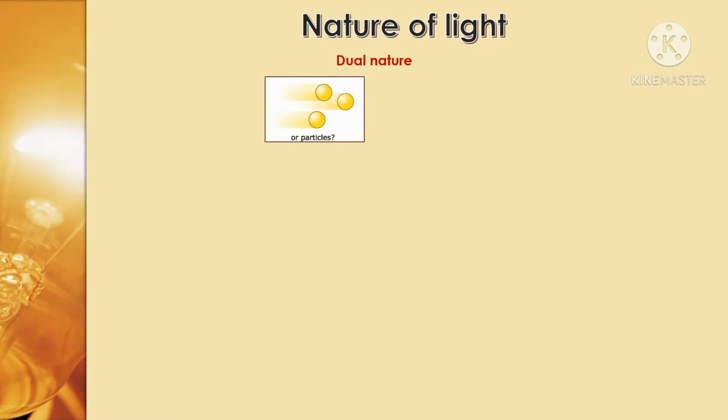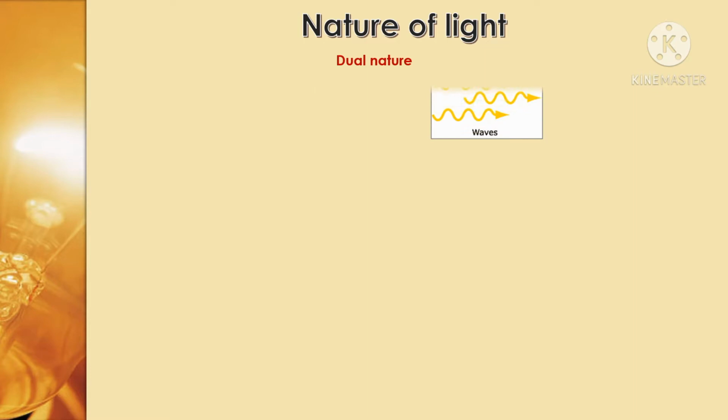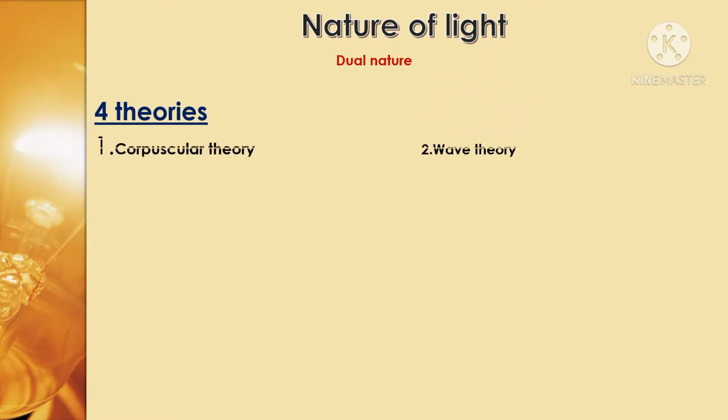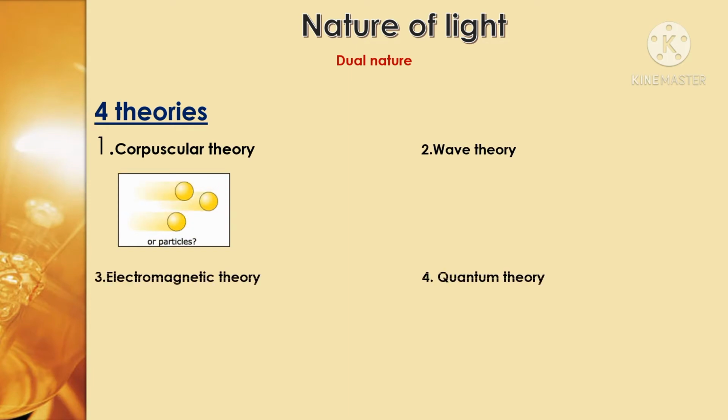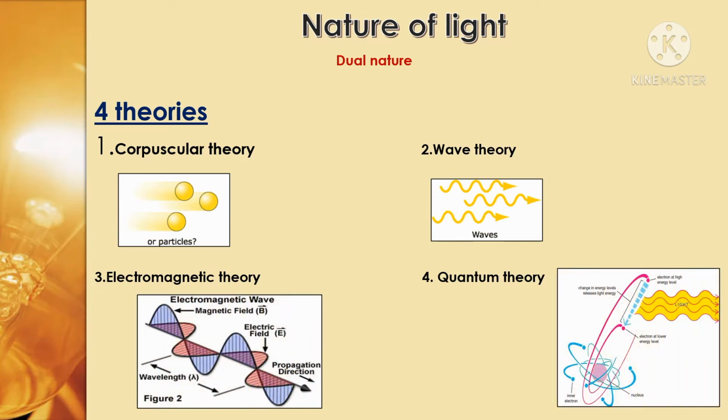Before starting spectroscopy, we should learn the nature of light. A number of scientists researched the nature of light. Finally, they decided that light has a dual nature, that is, particle nature and wave nature. There are a number of theories, but the most important are corpuscular theory, wave theory, electromagnetic theory and quantum theory. First, we should learn these theories, then we'll discuss spectroscopy.